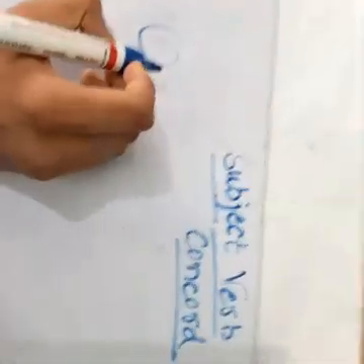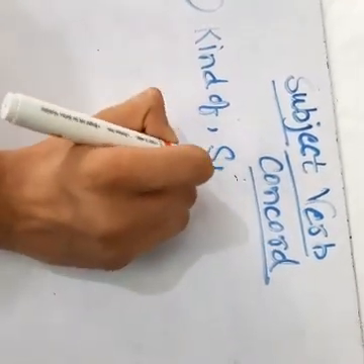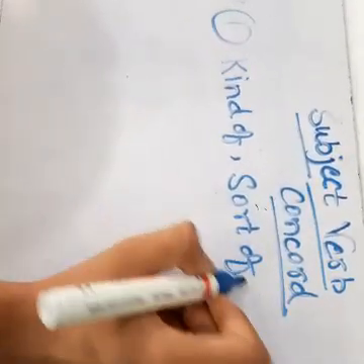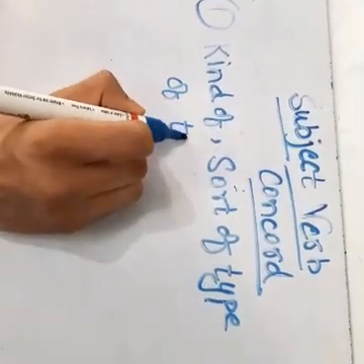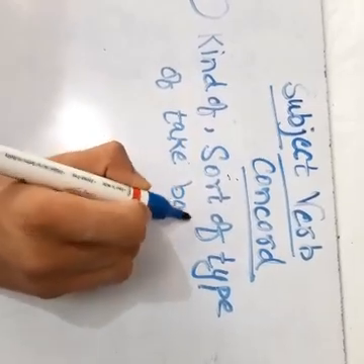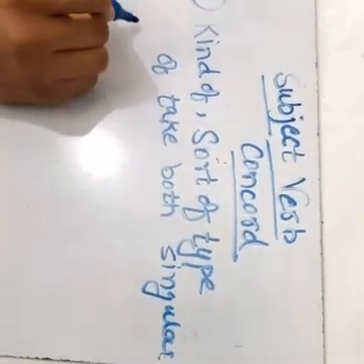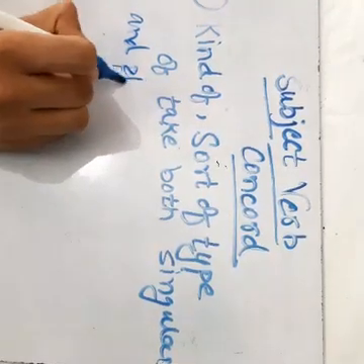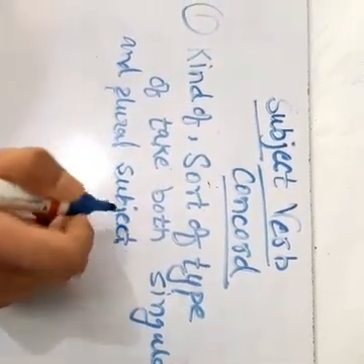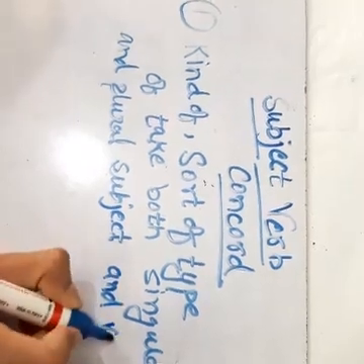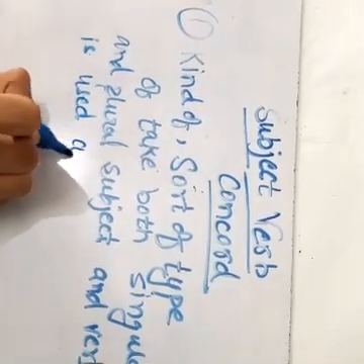One is: that kind of, sort of, type of, take both singular and plural subject, and the verb is used according to the subject.